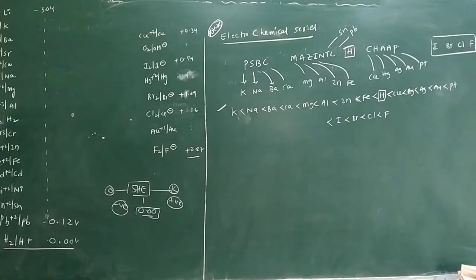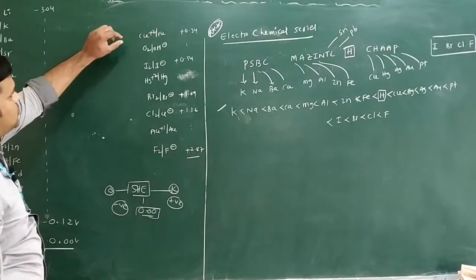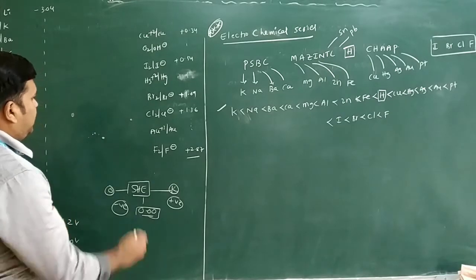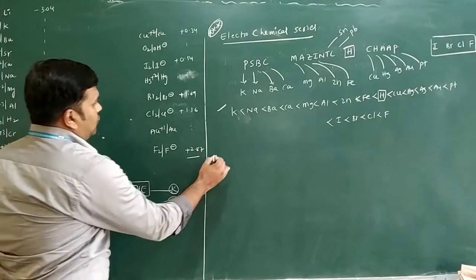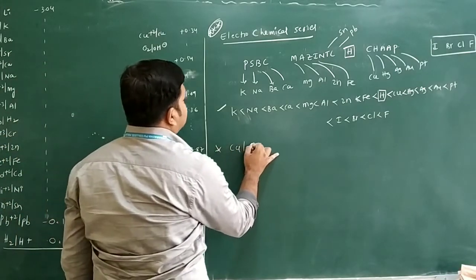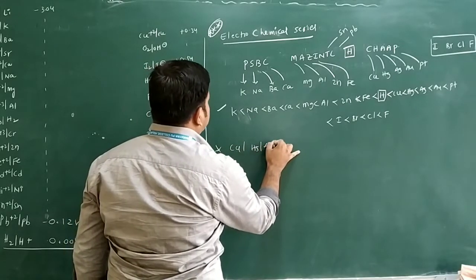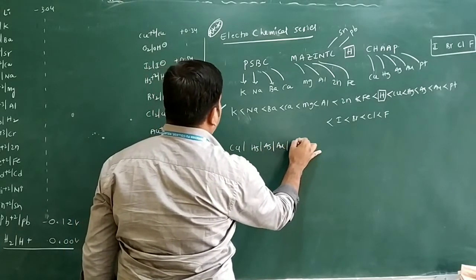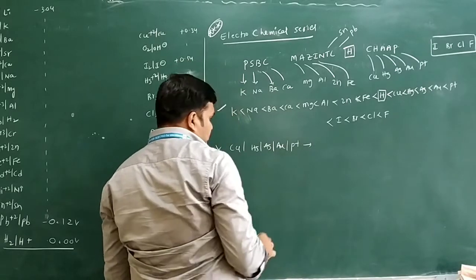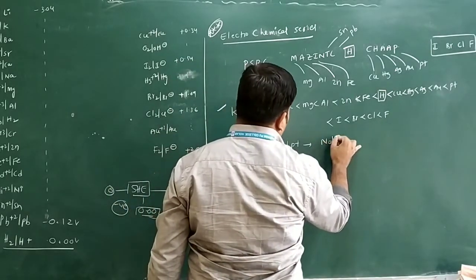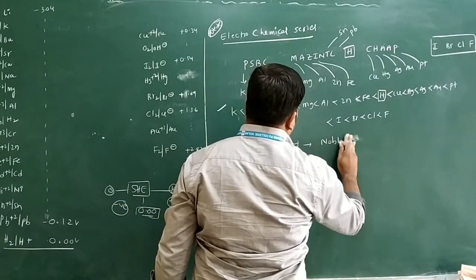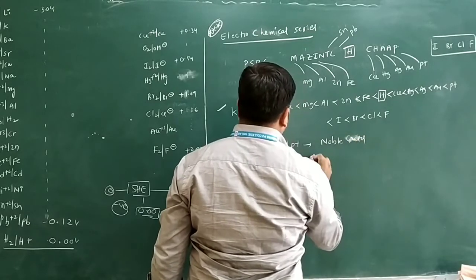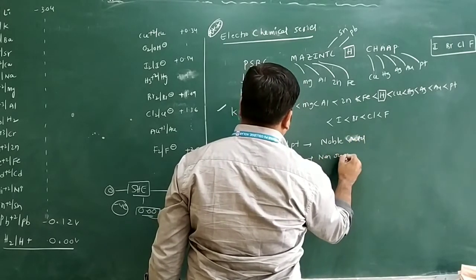Come to this one, what metals are there here? We can take copper, silver, mercury. I will write from here. What metals are there here? Copper is there, mercury, silver, gold and platinum. So these are noble metals only, or you can say non-reactive metals only.